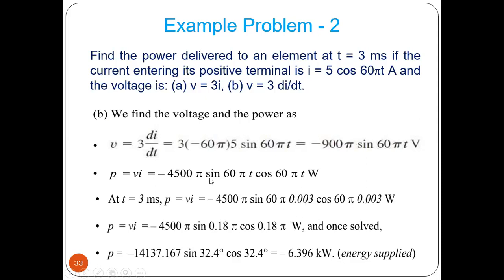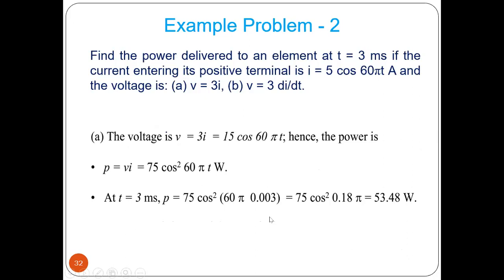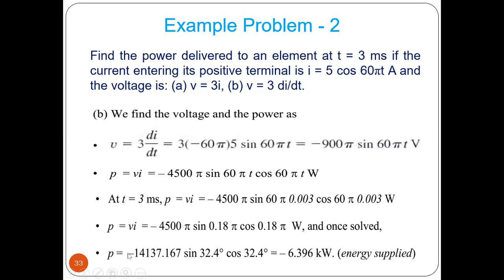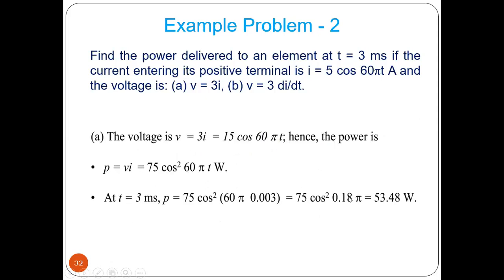You will get that value. So here we have sine term, cosine term, multiply both. So we have sine and cosine terms here also. Then putting the value, we will get this. Now here what we can see, your P is positive. So this amount is absorbed. And here P is found as negative because we are getting a negative term in the differentiation of the current. Okay. So here energy is supplied, here energy is absorbed.